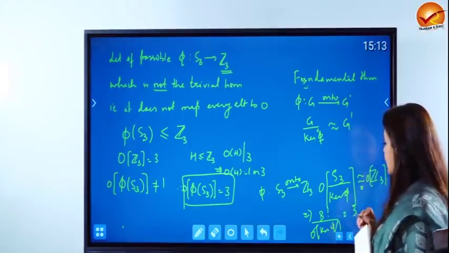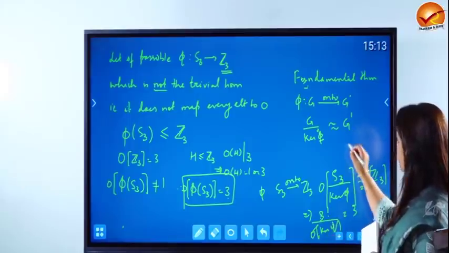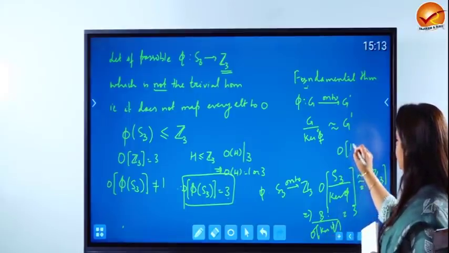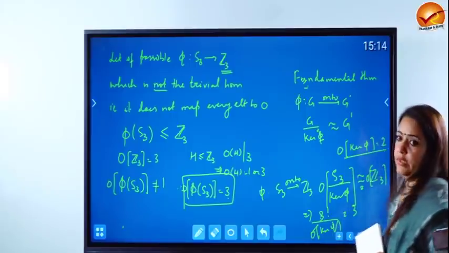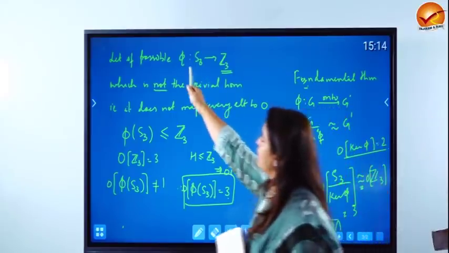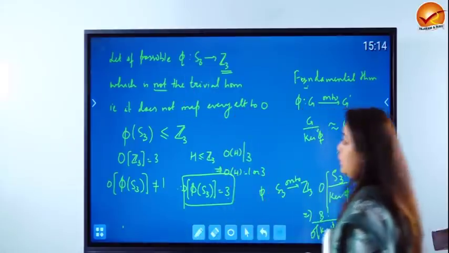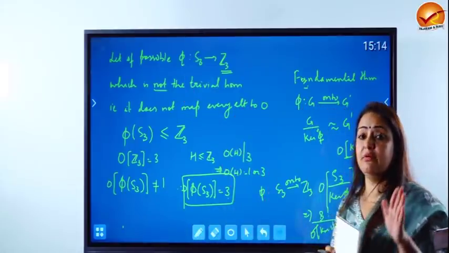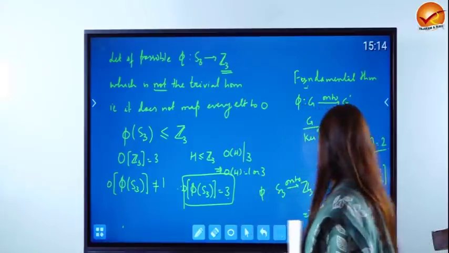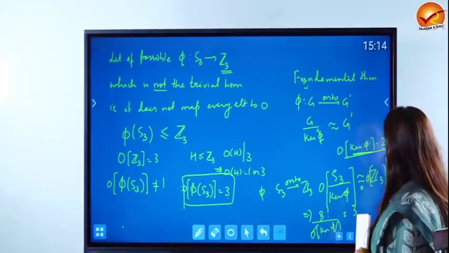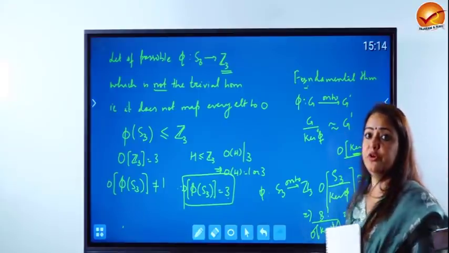is equal to 3. If you simplify this, we are able to conclude from here that order of ker phi will become equal to 2. That means the kernel of this particular homomorphism has to have 2 elements. We also know that kernel is a normal subgroup of S3. Therefore, ker phi is coming out to be a normal subgroup of order 2.